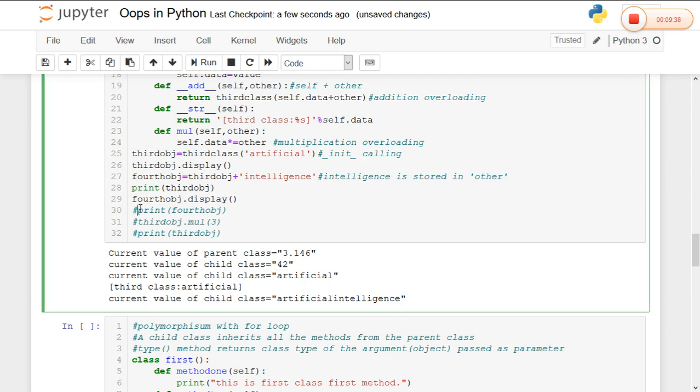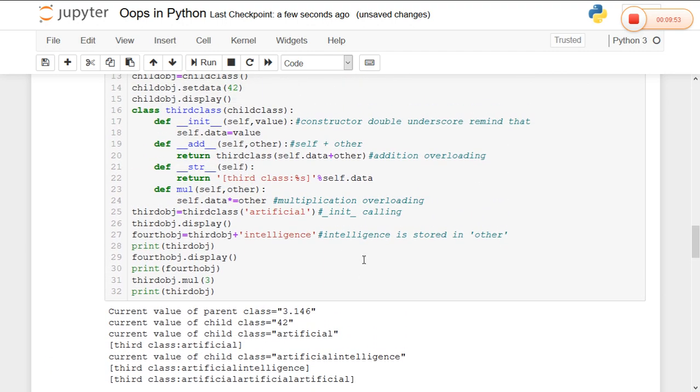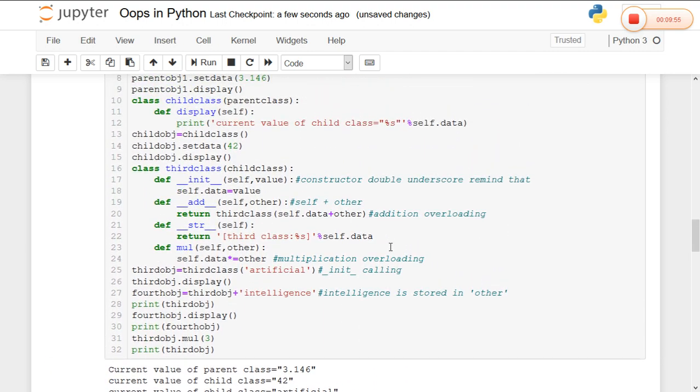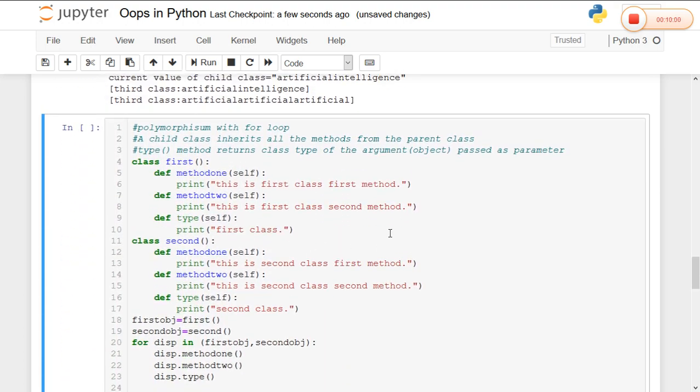I also selected the multiplication operator, so dot mul of 3, which represents printing the object 3 times. So the printing of the object becomes 3 times: artificial, artificial, artificial. In this way we can achieve addition operator overloading and multiplication operator overloading in Python.